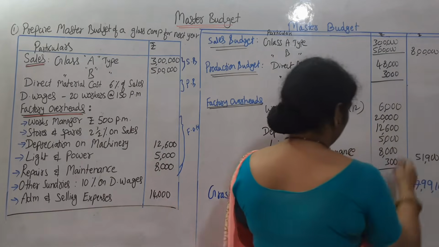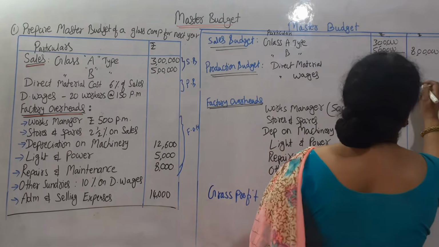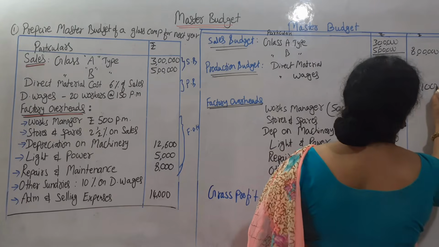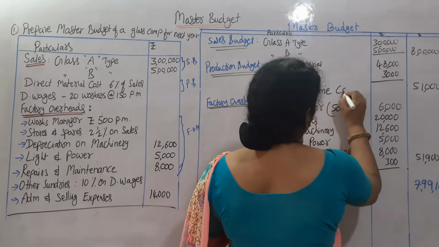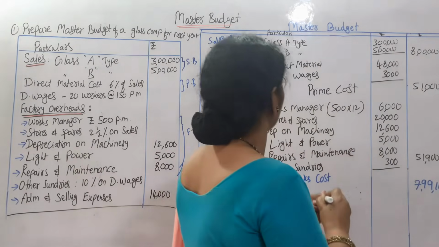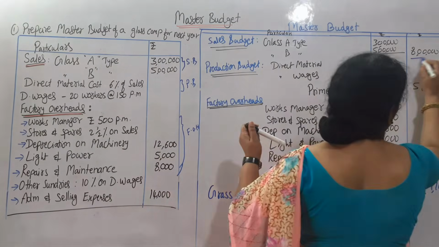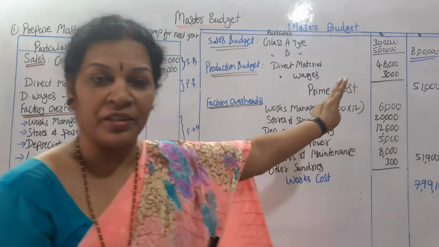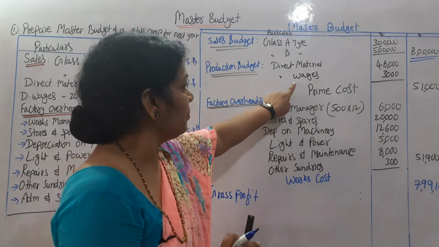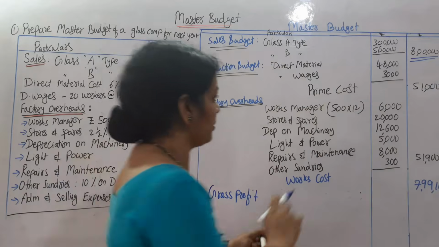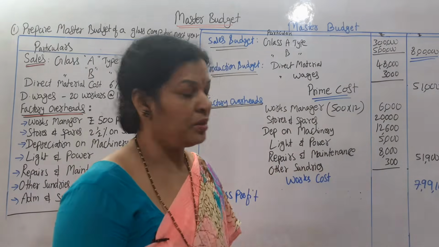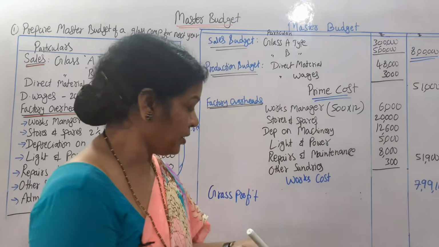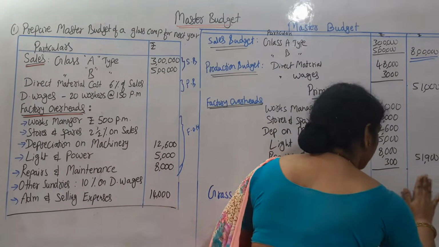So for that purpose, let's not add this one. Only 51,000 we are getting. This is prime cost. Sales are 8 lakh. Underline it and keep it just like this. Okay. And prime cost is 51,000. This is prime cost and works cost is 51,900. Okay. Now gross profit.